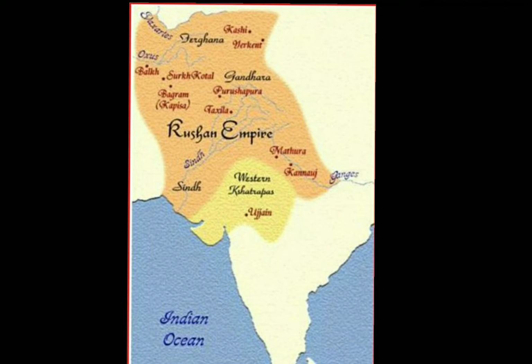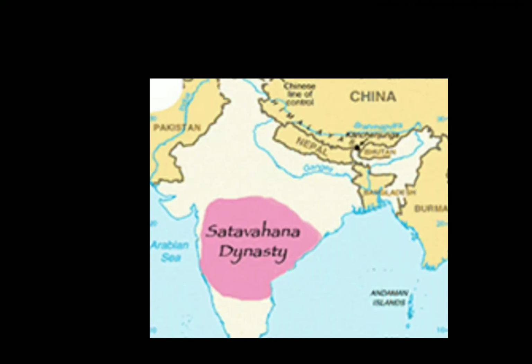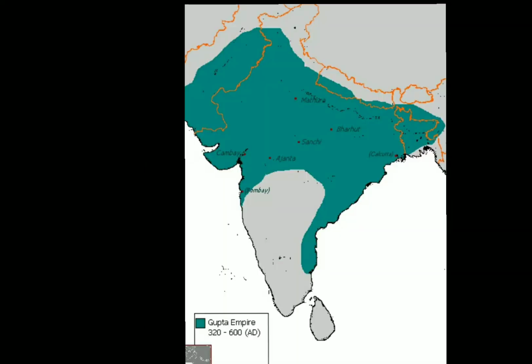The powerful empires established by the Kushans, who ruled in the north, and the Satvahanas who ruled in the Deccan, came to an end by the end of the 3rd century CE. That is, these empires became weak. And after their decline, there emerged a new empire which established its hold over a good part of both the Kushan and the Satvahana areas. And which dynasty was it? Yes, this was the Gupta dynasty.